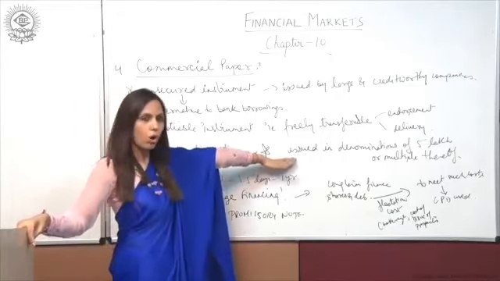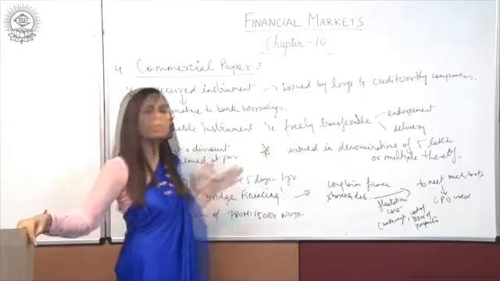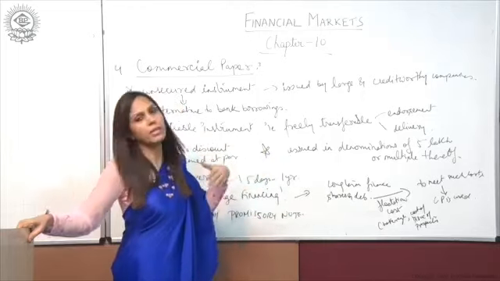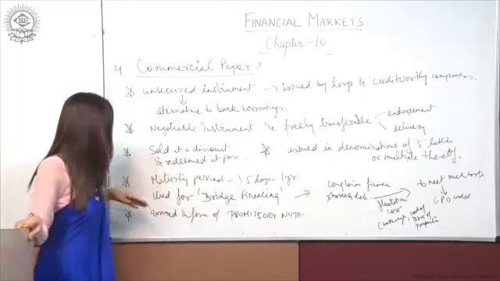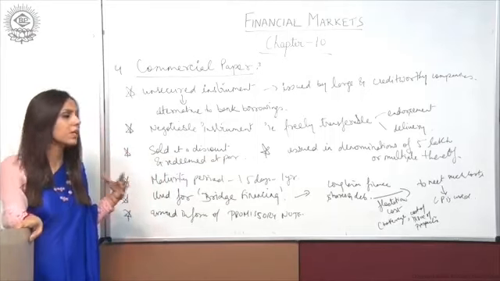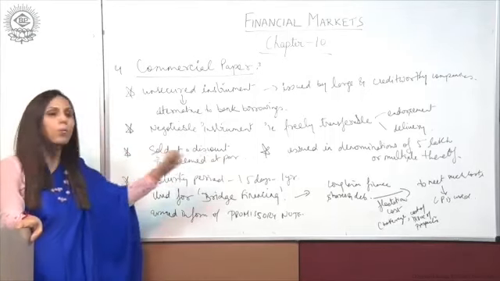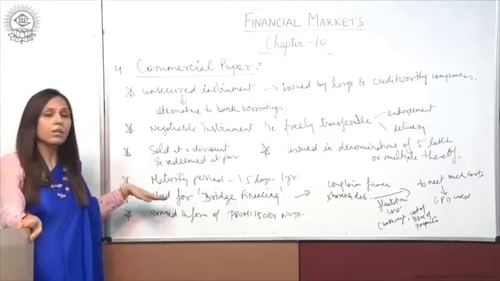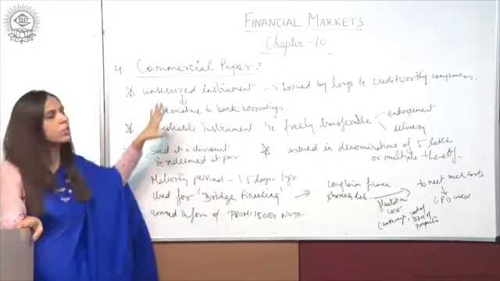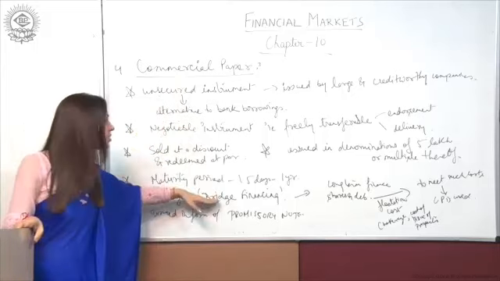They are also issued in denominations of 5 lakh or multiples thereof. The maturity period of such commercial papers is around 15 days to 1 year. They are used for bridge financing.